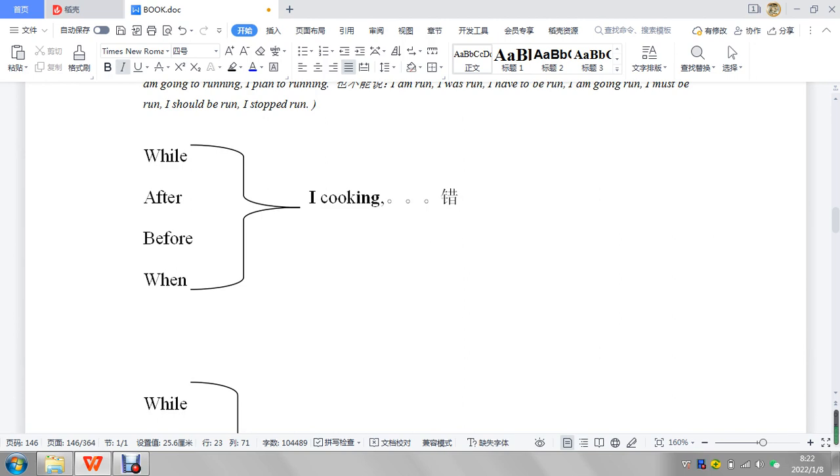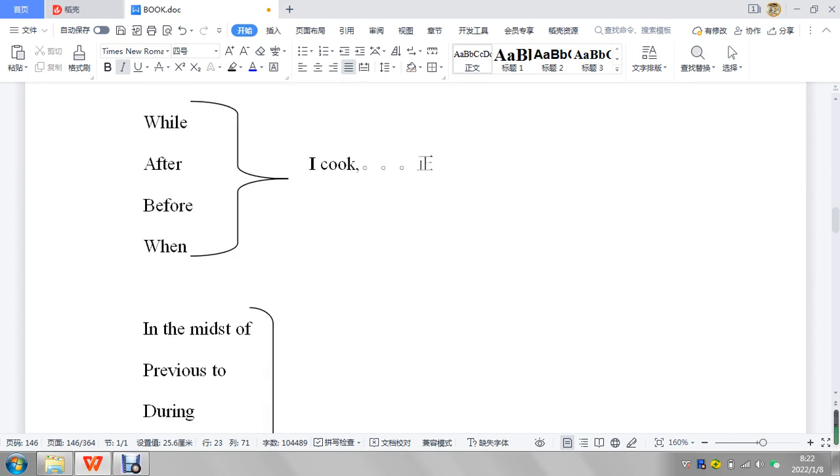While, after, before, when "I was cooking" is wrong. So you want to say while cooking, after cooking, before cooking, when cooking. And if you say "I," then you say while I cook, after I cook, before I cook, there's no ing. When I cook, okay? So you can see it's all there.